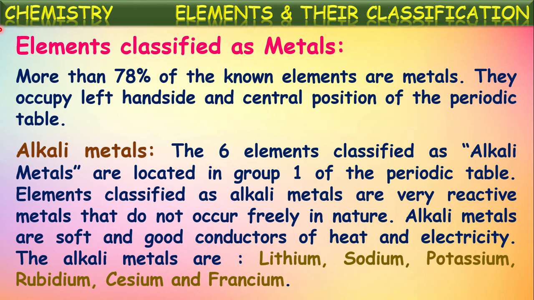So let us see about these metals and their special namings. Out of those, first let us go through the alkali metals. The six elements classified as alkali metals are located in group 1 of the modern periodic table. So the extreme left side column of the modern periodic table contains 7 elements. We know those as hydrogen, lithium, sodium, potassium, rubidium, cesium and francium. Except hydrogen, the remaining 6 elements of group 1 are called alkali metals.